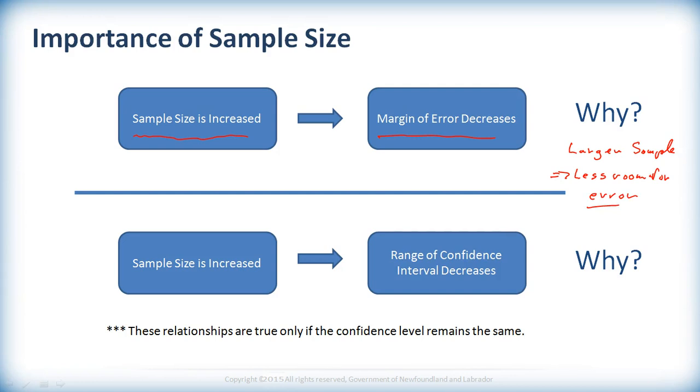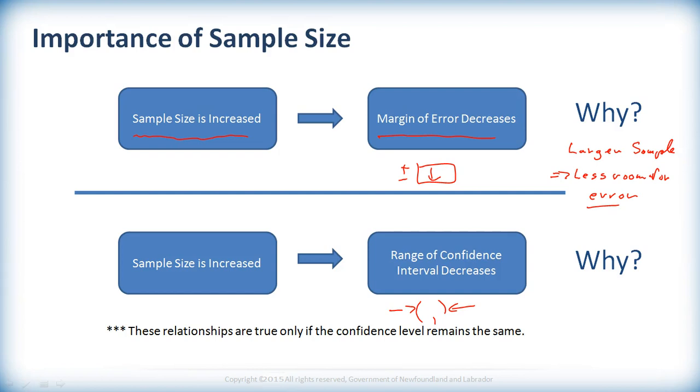That's what it's all about. And if we increase the sample size, what does that do to the range of the confidence interval? Well, if we shrink that margin of error, what that does is it makes our confidence interval smaller. So we can be more confident at that same percentage level, that confidence level that we talked about, that we're in an even smaller interval, we can be more accurate with our prediction.